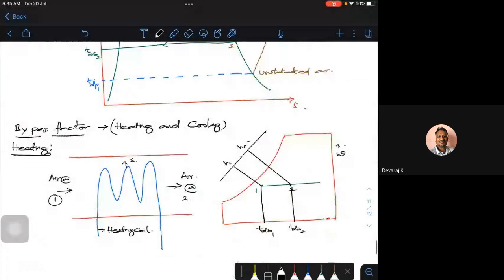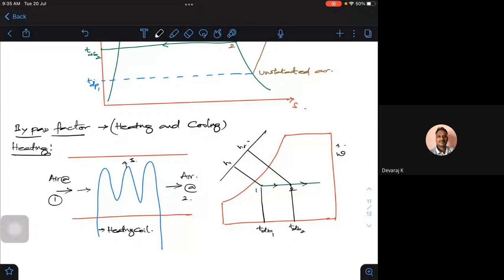If you closely observe, the specific humidity value almost remains constant. The dry bulb temperature is slowly increasing and approaches the value of the surface. Slowly the air is coming in contact with the coil and is slowly getting heated up. So it reaches from 1 to 2.